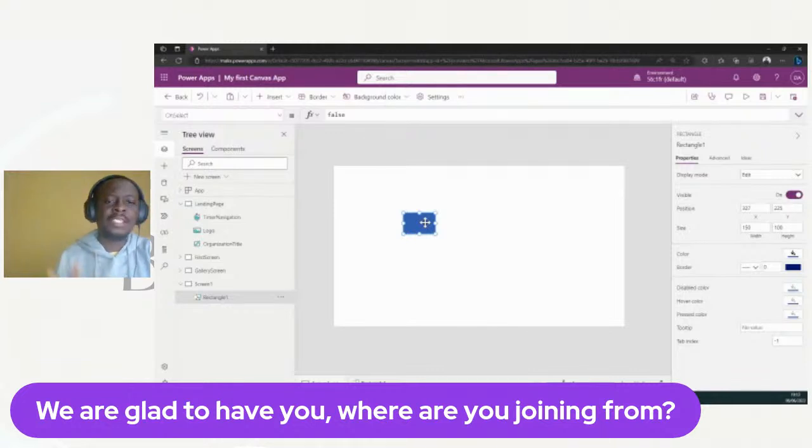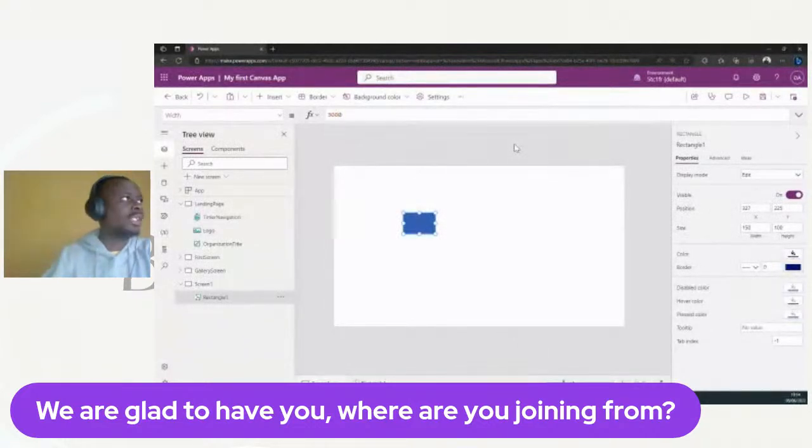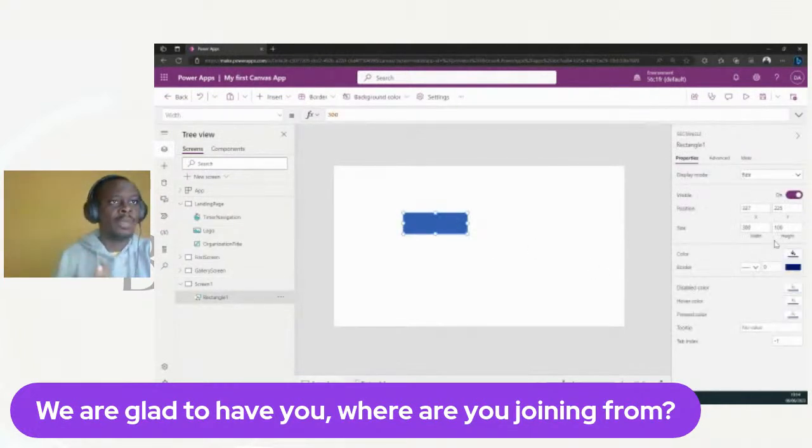Now I will play around with this a little bit just to show you what we can do with Power FX. Now, let's assume your requirement for this rectangle is that the height must be half the width, right? So you want to do a 2 by 1 rectangle. That's the requirement. Now, to be honest, you can just simply go into the width and make that happen. Let's say we have 300, so 300 width. It's going to be as wide as 300, and then you can just come in here and say the height is 150.